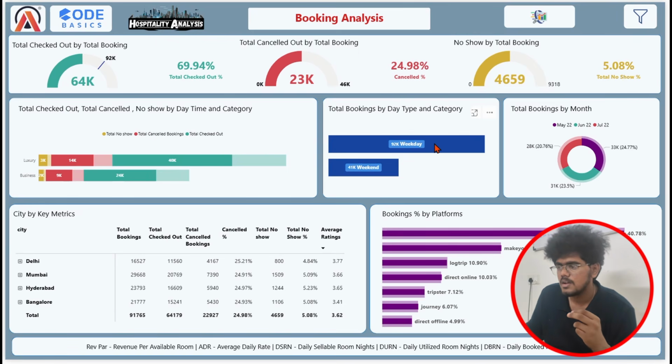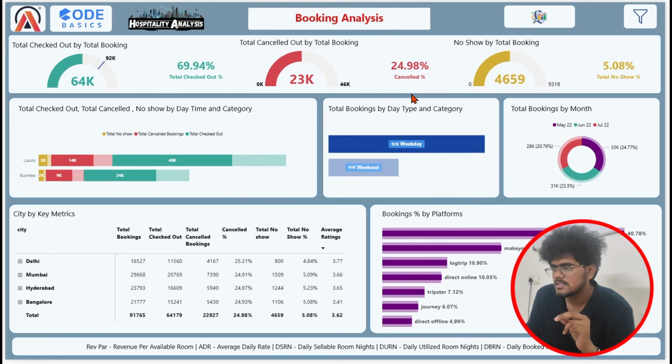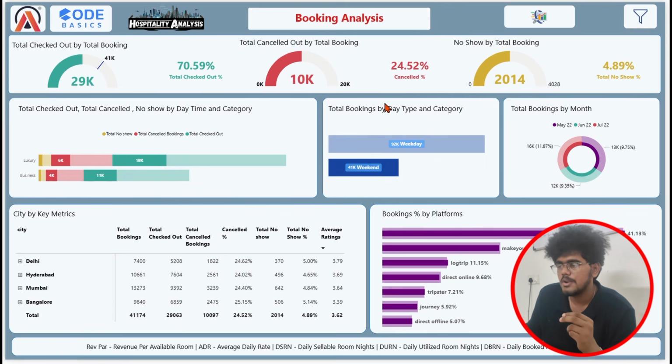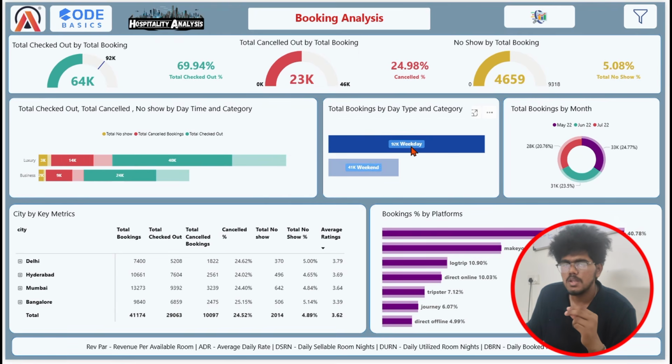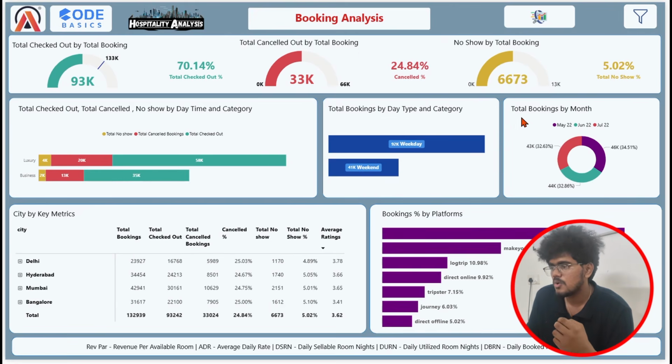You can look at that data, but the thing to be noticed is the cancel percentage. For the weekday it is 24.98 and for the weekend it is 24.52. So the cancel percentage is higher on the weekday. So we need to improve if the mistake is on our side. And I've added the total bookings by month, and this chart tells you that in the month of May we have more bookings, which is significantly higher than June and July.